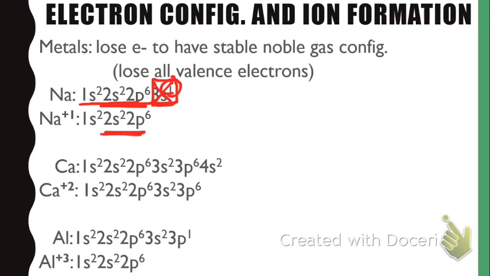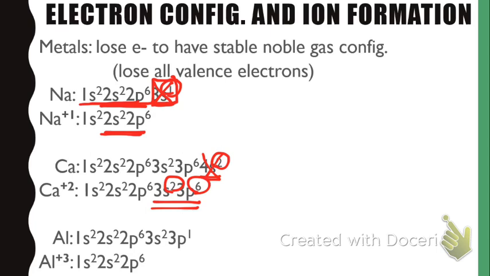The same thing happens with calcium, except it has 2 valence electrons in the 4th energy level. But all it has to do to get 8 valence electrons is lose those 2, and now calcium plus 2 has 8 valence electrons. They're just in the 3rd energy level there.